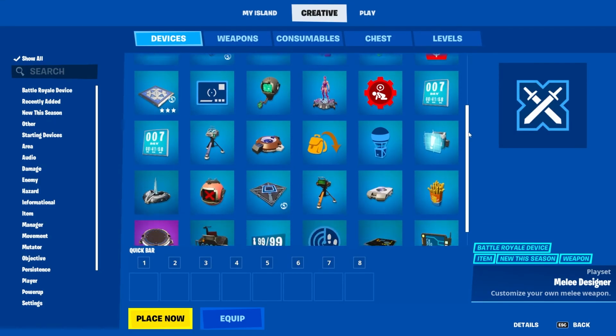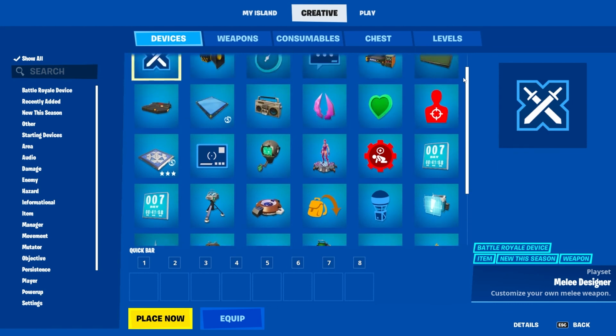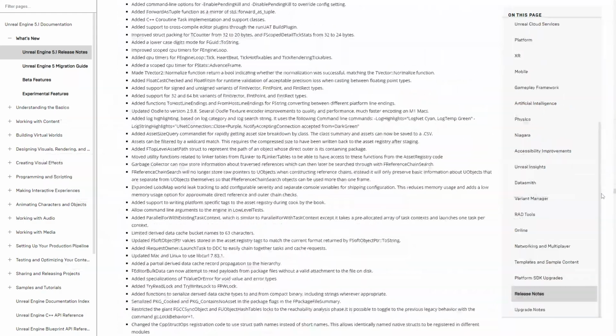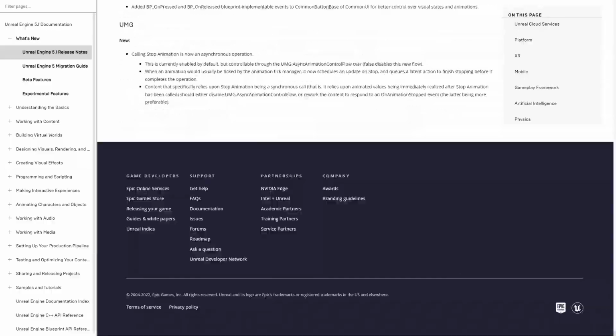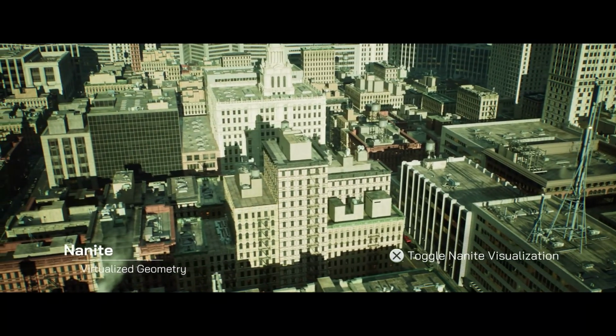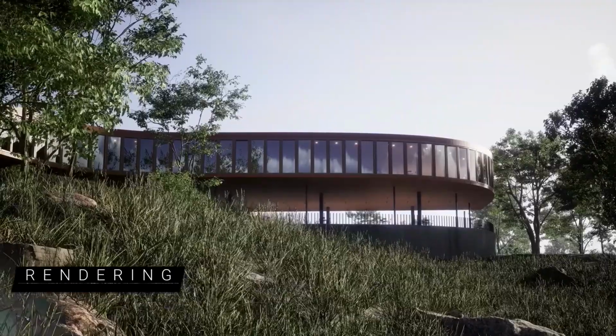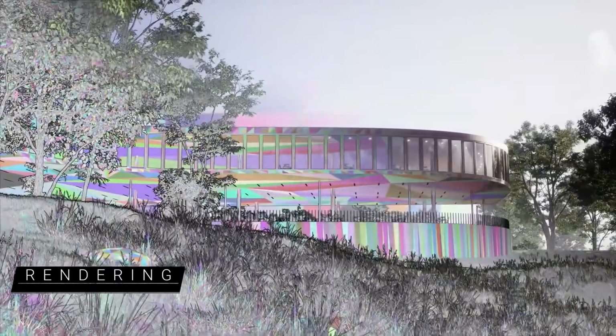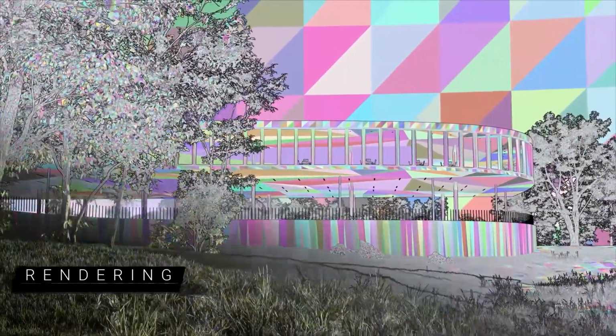So back to Unreal Engine 5.1, let's go quickly through the release notes because they are humongous, and look at the most important updates from the perspective of future UEFN users. Firstly, Nanite, which is a system that allows you to have virtualized geometry, allowing you to use humongous models of a couple of millions of triangles with ease in Unreal, having a lot of detail in a scene. There is separate Nanite documentation if you're interested, but in this update we get an additional type of materials and many different improvements for Nanite foliage and Nanite overall.